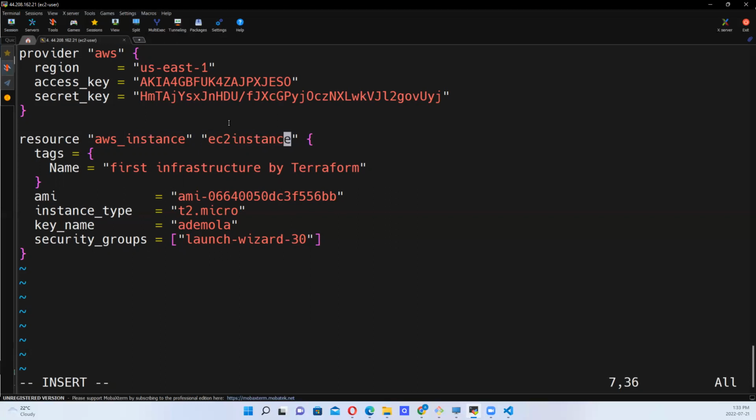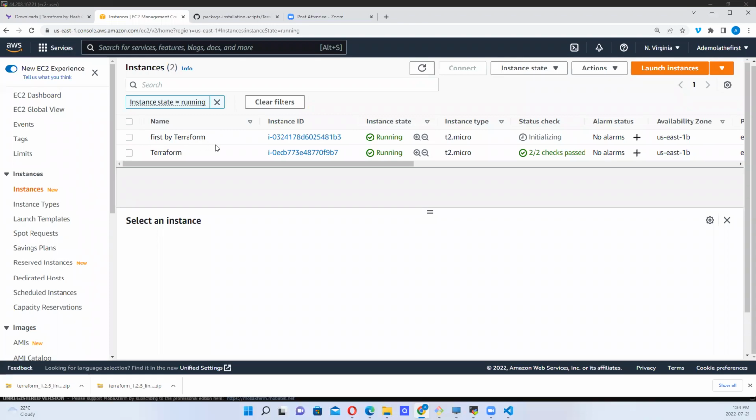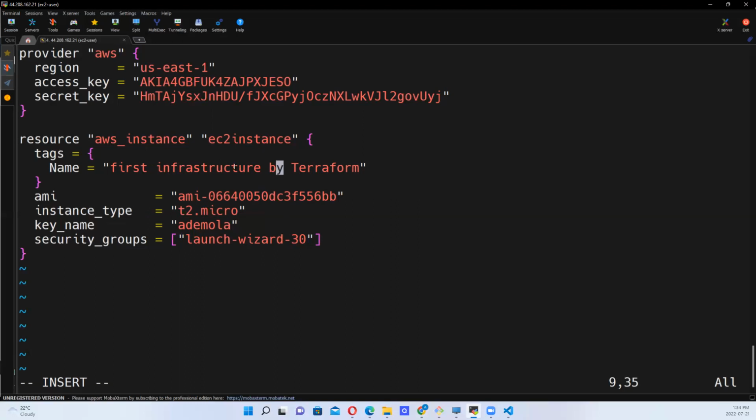The change we've made is under the tag, right? What we had here at the moment was first by Terraform, right? Okay, so that's what we have here. We've changed it to first infrastructure by Terraform. So if for any reason you mistakenly put instances here, right? You see that we'll get an error when we try running this script, but we can just try it, right? Just for us to establish some points, okay?